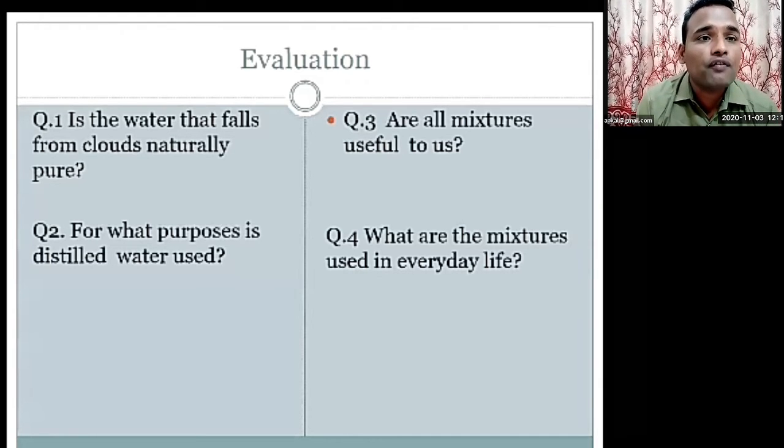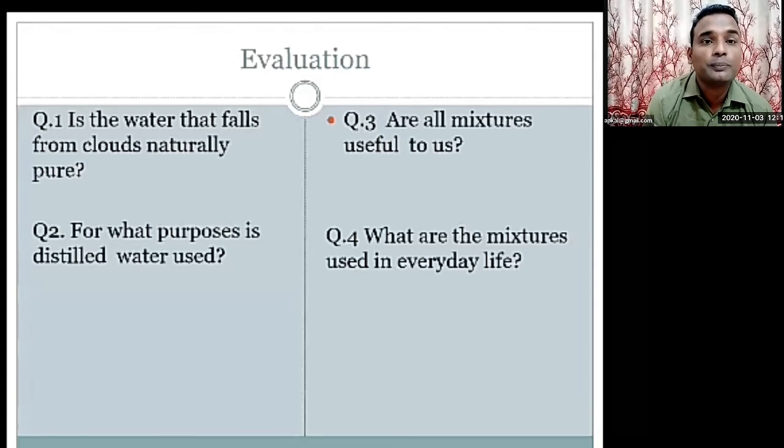Now, is the water that falls from clouds naturally pure? The first question: rainwater, is it naturally pure or not? Second question: for what purposes is distilled water used, the process of distillation? Next, are all mixtures useful to us? See, we are making water mixtures. Are all these mixtures useful or not? And the last one: what mixtures are used in everyday life? Which types of mixtures are we making and using?